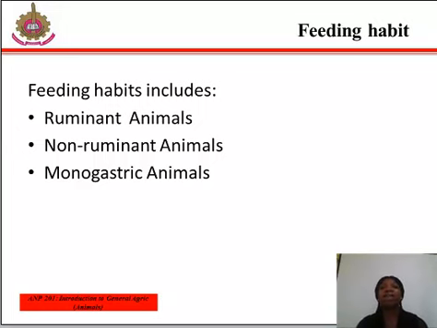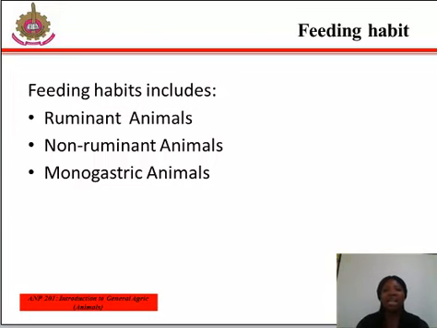Ruminant animals are animals that have 4 compartment stomachs and they chew their cud, that is rumination, which consists of regurgitated, partially digested food. These 4 compartment stomachs include the rumen, reticulum, omasum, and abomasum. Examples of ruminant animals are cattle, sheep, and goats.